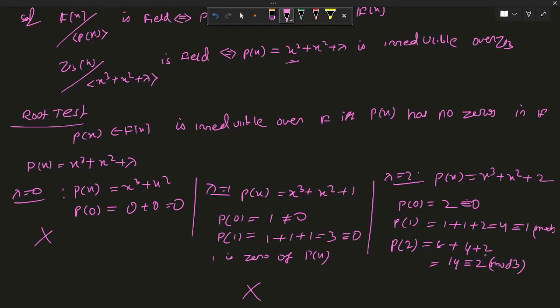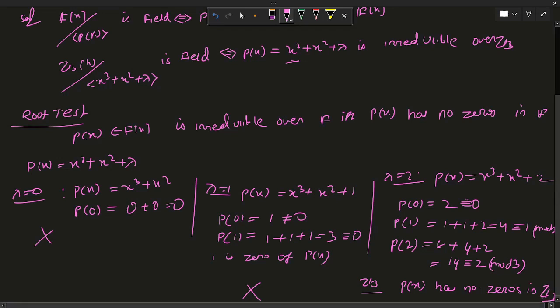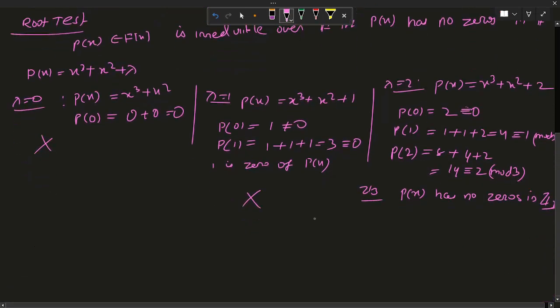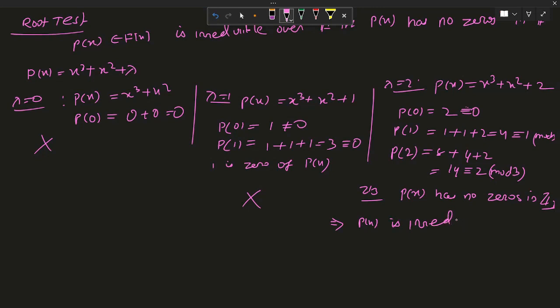So for every value in Z3, p(x) has no zeros in Z3. Therefore p(x) is irreducible for lambda equal to 2.